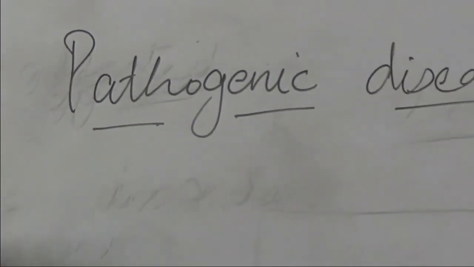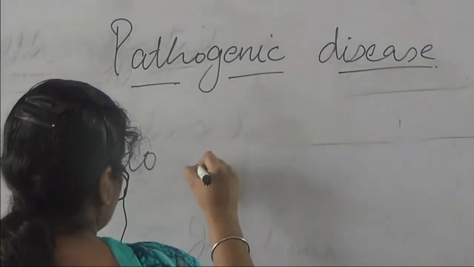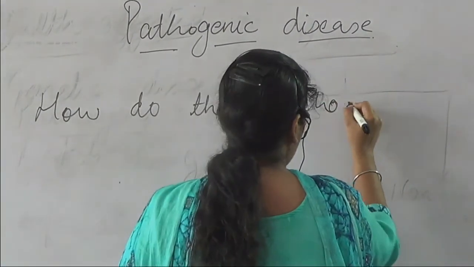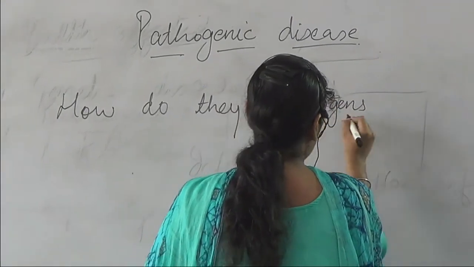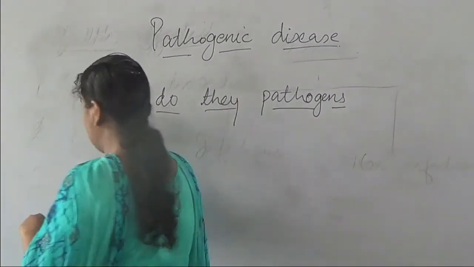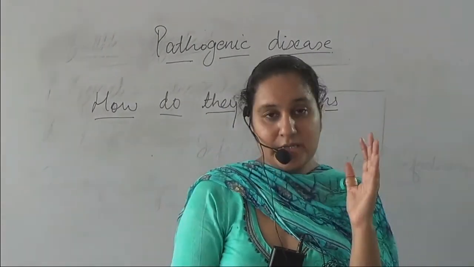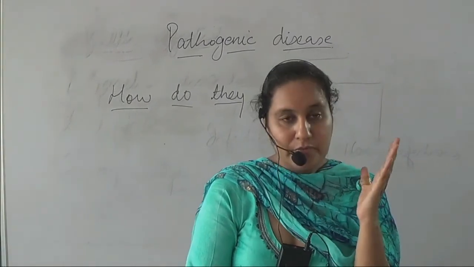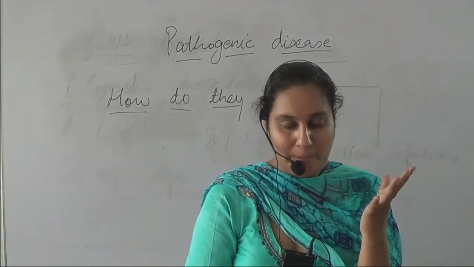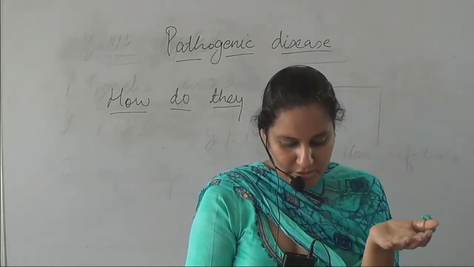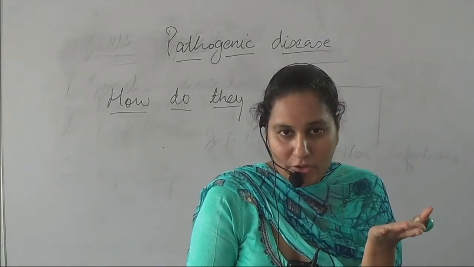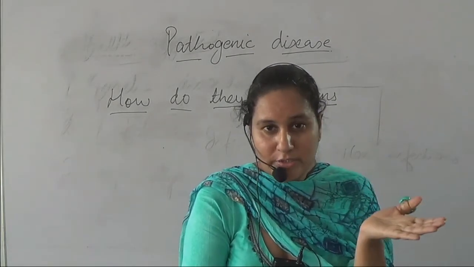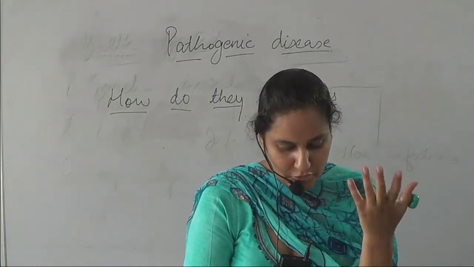So how do pathogens work? As I told you, they enter our body through various means. They enter either with direct contact, secondly with contaminated food, third with contaminated water, and fourth with droplet infection.